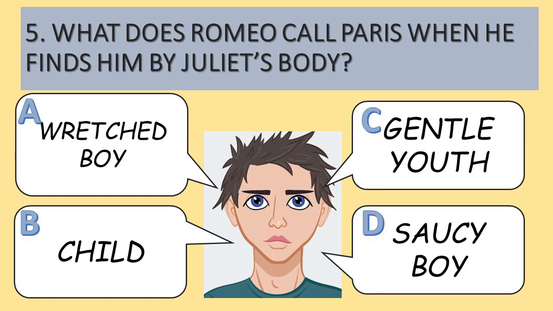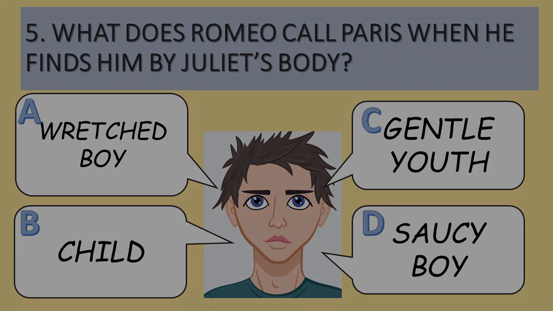Question number 5. What does Romeo call Paris when he finds him by Juliet's body? So Paris is there in the tomb, grieving for Juliet, who he thought he was about to marry. What is it that Romeo calls him? Is it A, a wretched boy? Is it B, a child? Is it C, a gentle youth? Or is it D, saucy boy?